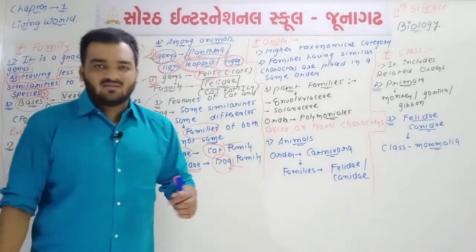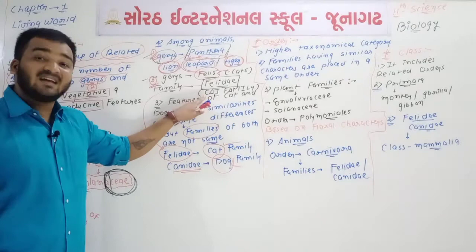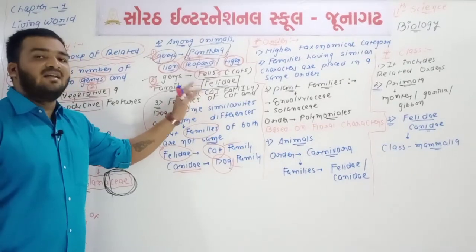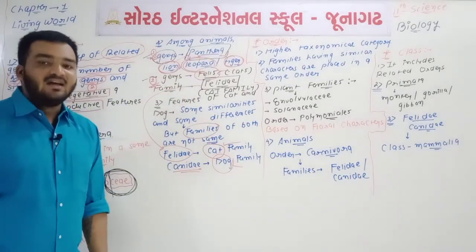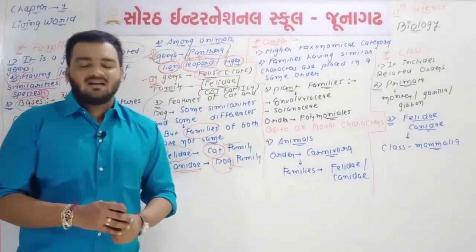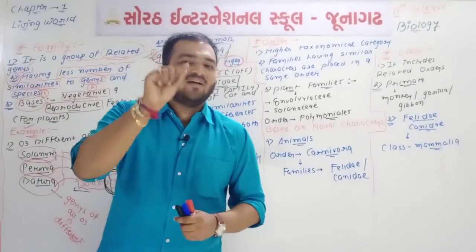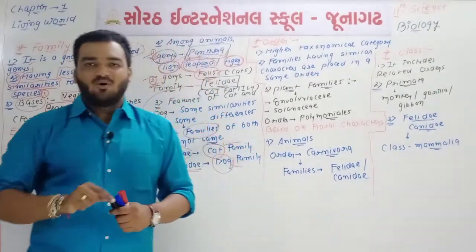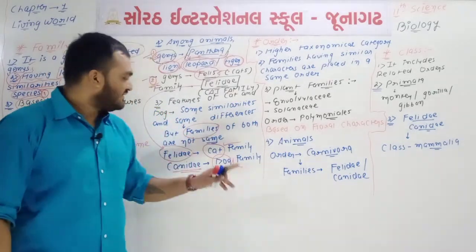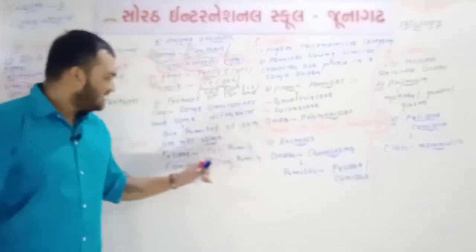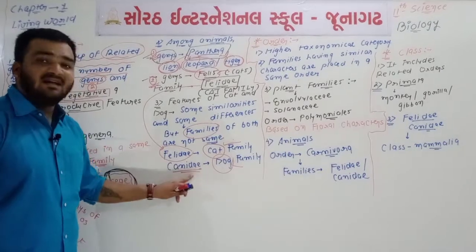Okay, and here we can say that there is one family which is known as Felidae. Felidae is one type of cat family, and this cat family has different types of genus like Felis and Panthera. Okay, if we compare the dog and cat, then some similar as well as some different characters are there, but the family of both is different. The family of both is not the same. Okay, cat family, dog family, but the correct name will be, for cat family Felidae, for dog family Canidae.